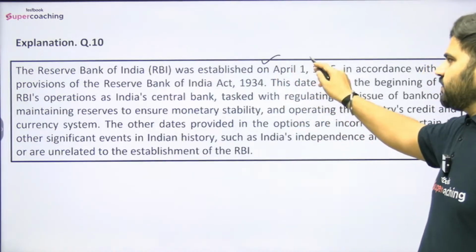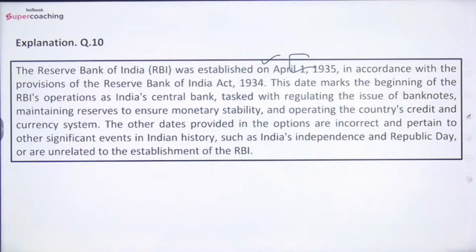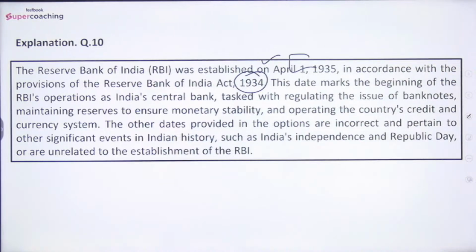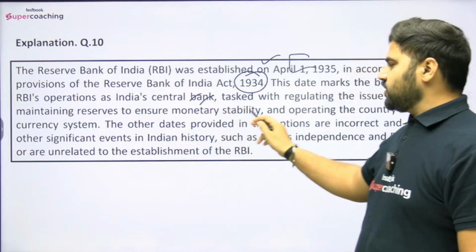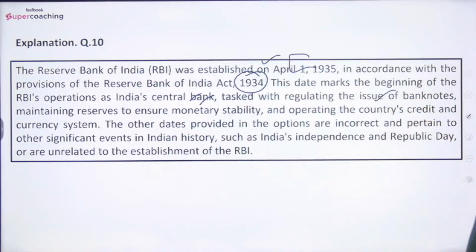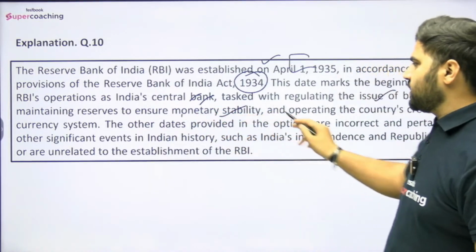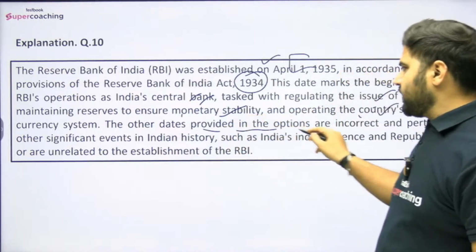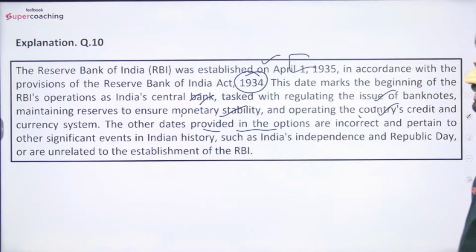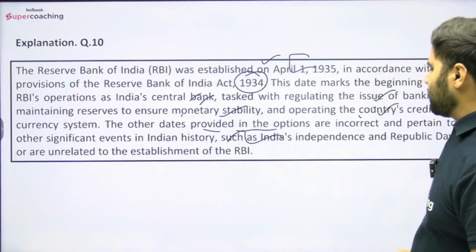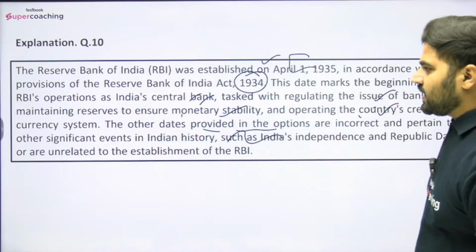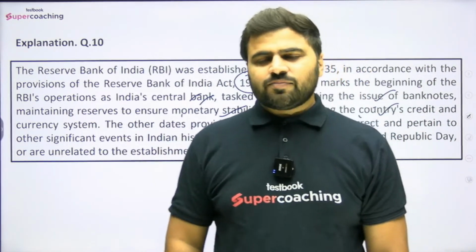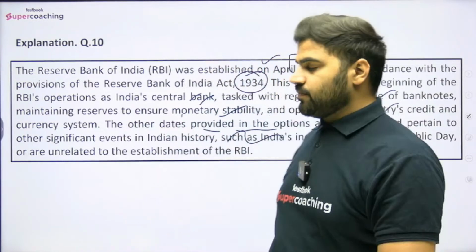So RBI was established on 1st April 1935 in accordance with the provisions of the RBI Act 1934. This date marks the beginning of the RBI's operation as India's central bank tasked with regulating the issue of banknotes, maintaining reserves to ensure monetary stability, and operating the country's credit and currency system. The other dates provided in the options are incorrect and pertain to other significant events in Indian history, such as India's independence and Republic Day, or are unrelated to the establishment of the RBI, right? तो RBI Act 1934 के अकॉर्डिंग 1 अप्रैल 1935 को RBI was established.